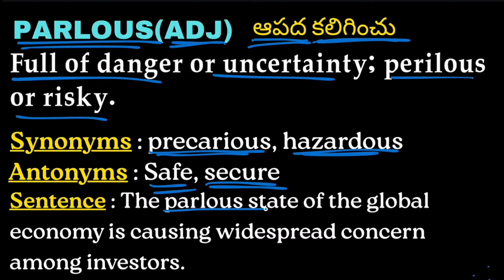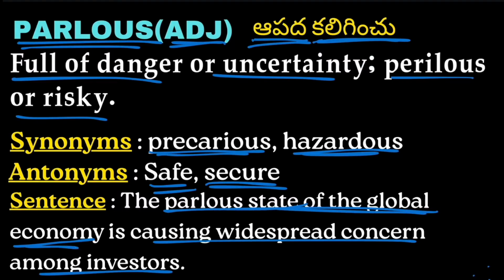Example, the parlous state of the global economy is causing widespread concern among investors. So, the parlous state of the global economy. Parlous state means the danger state or uncertainty state of the global economy is causing widespread concern, a concern among the investors to invest in.